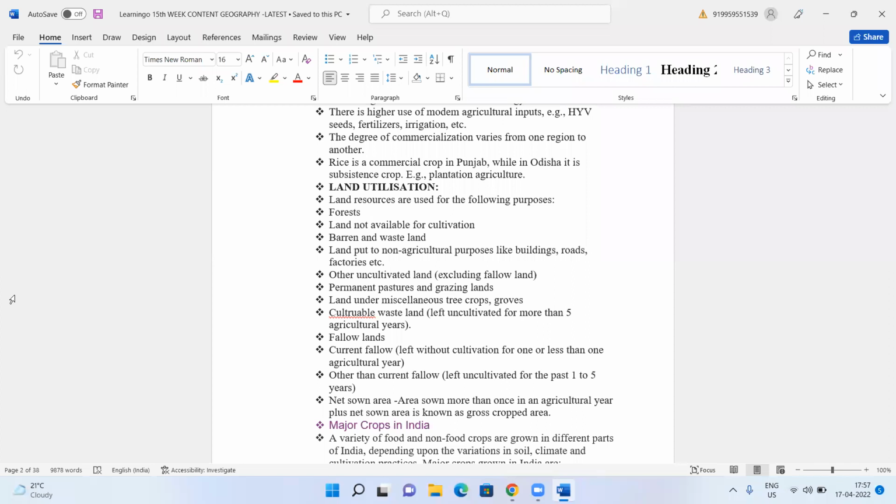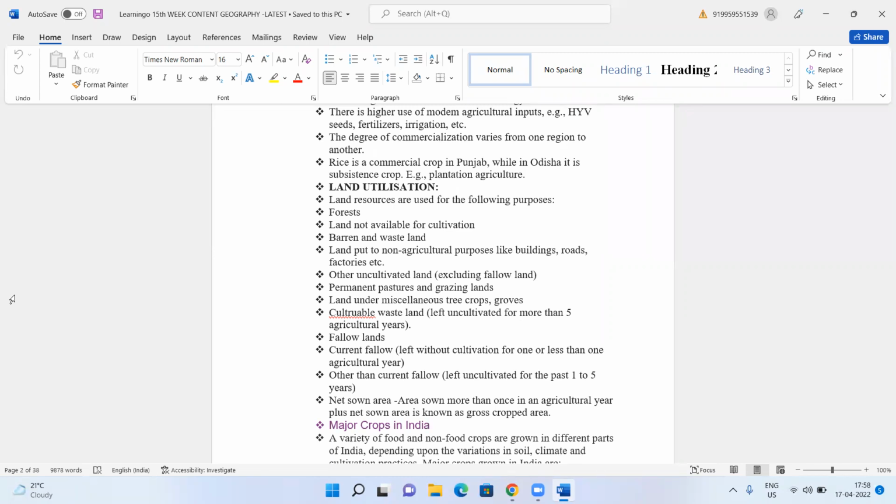Other uncultivated land, that is fallow land, you call it. That means other uncultivated land is that which is not suitable for growing any crops. What is a fallow land? Can anyone give me an example of a fallow land? Can anyone give me the answer?